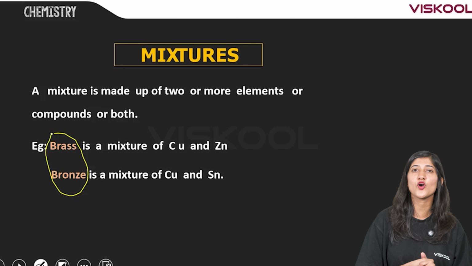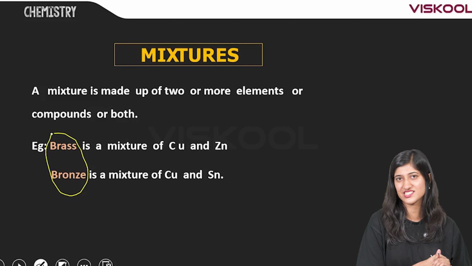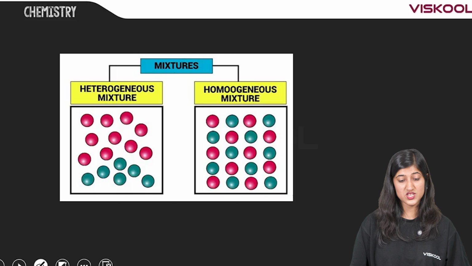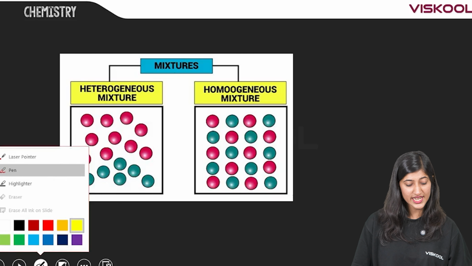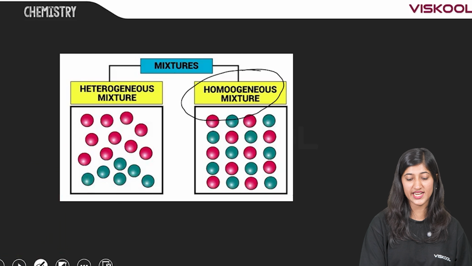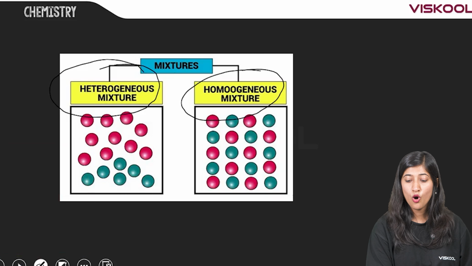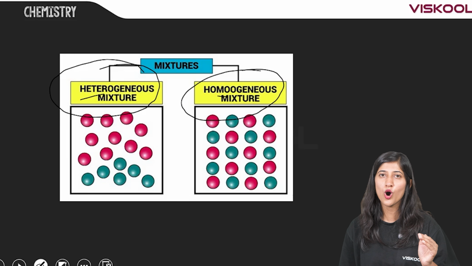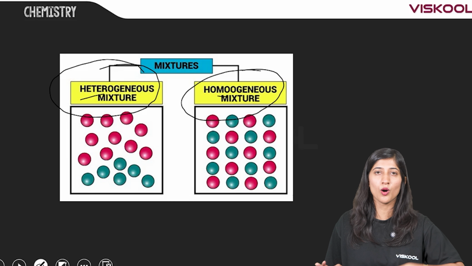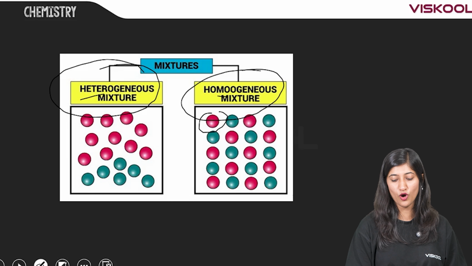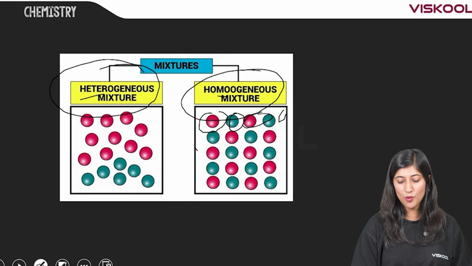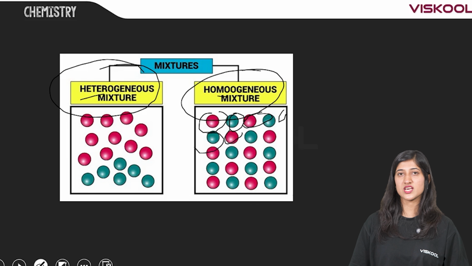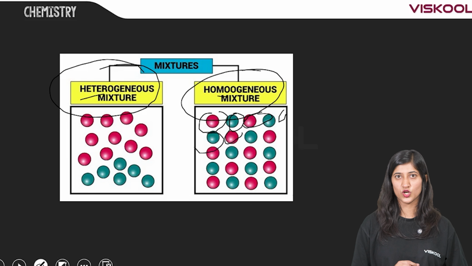Bronze is a mixture of copper and tin. You have to study an example for a mixture. Now, this mixture is classified into homogeneous and heterogeneous. Homo, hetero. Homo means uniform composition. A mixture with a uniform composition is called a homogeneous mixture, and a mixture with a non-uniform composition is called a